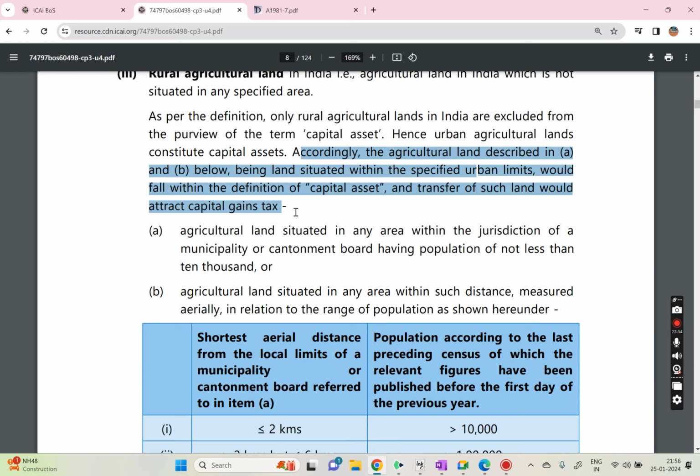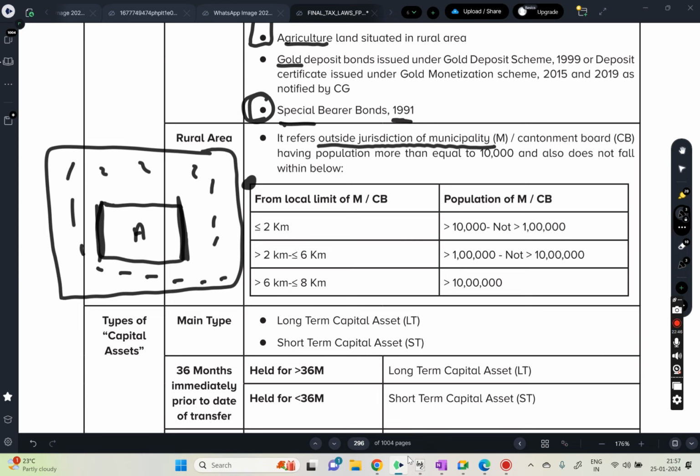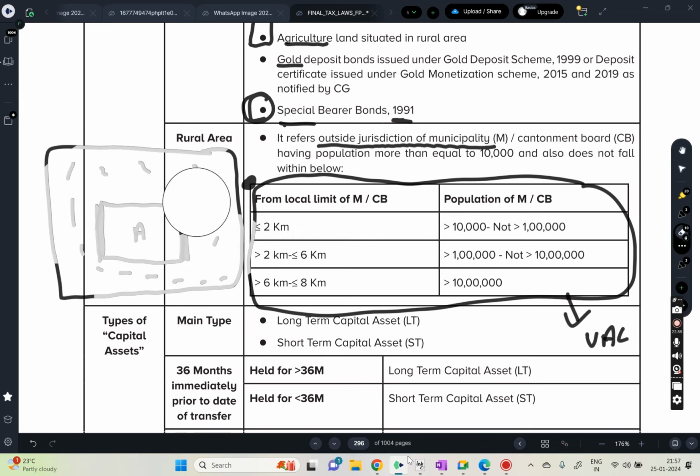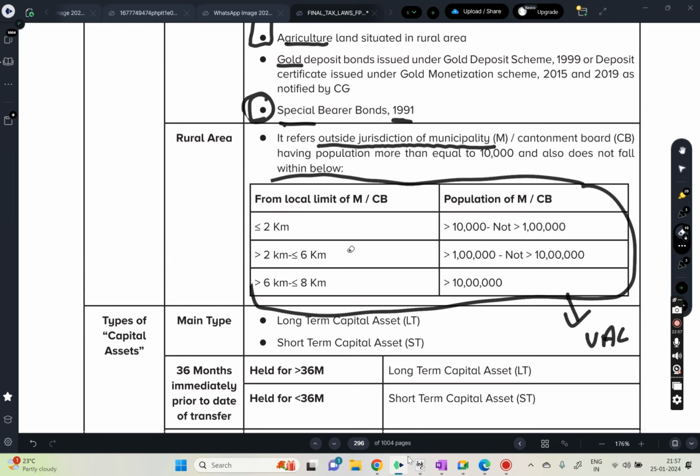Okay, again I'll repeat, if it is falling under the limits, it will be considered as what? Urban agriculture land. If it is falling under these limits, it will be considered as urban agriculture land. See, we are not defining what is rural agriculture land, we are defining what is urban agriculture land. Apart from that, everything is rural agriculture land only.